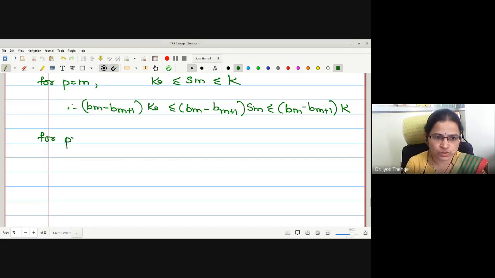Next, for p equals m+1. What is the statement?